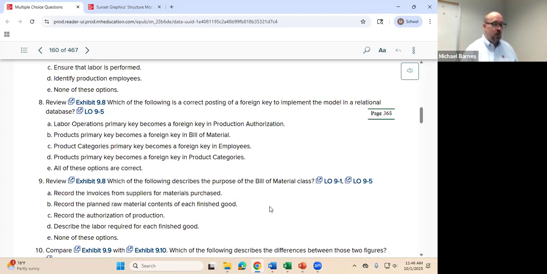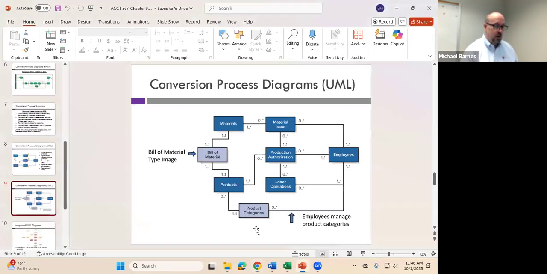But this one's saying correct posting of foreign key. So let's go ahead and just go through. Labor operations, primary key becomes a foreign key in production authorization. So labor operations, primary key becomes a foreign key in production authorization. So is that a possibility? It's a possibility. Is that a likelihood, I guess I should say.